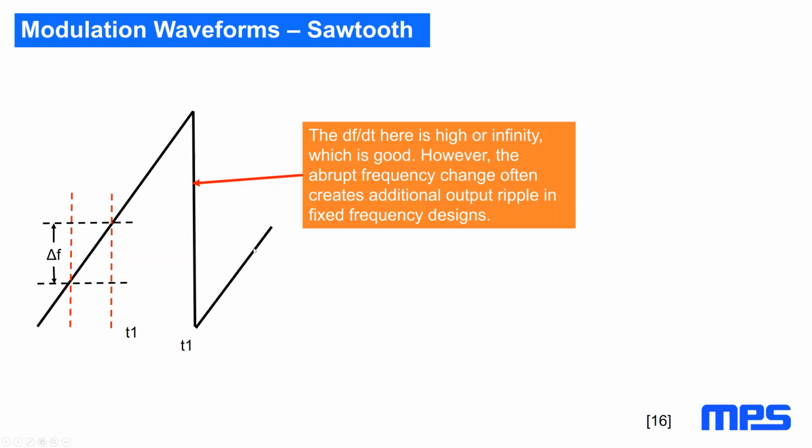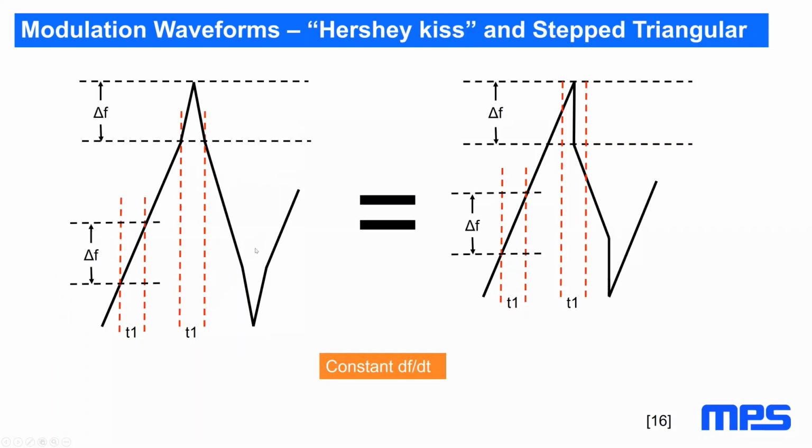So even though from a theoretical side a sawtooth signal looks promising, it might create more output ripple than you like. So what you could do is take a normal triangle and steepen it up, make it a little bit peaky, so that in the turnaround area you make the same frequency change, and that's called a Hershey kiss, according to a chocolate you can buy, which would look similar. Or you could actually make a step signal, a sharp step, and then have a modified modulation. However, it's in a lot of cases questionable if it's really worth going that far. Most times a normal triangular signal will do just fine.